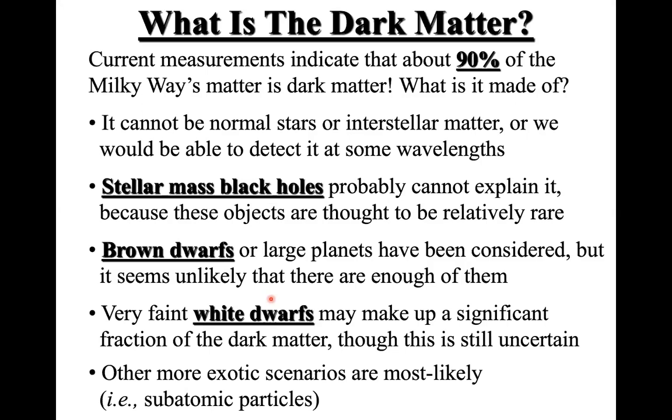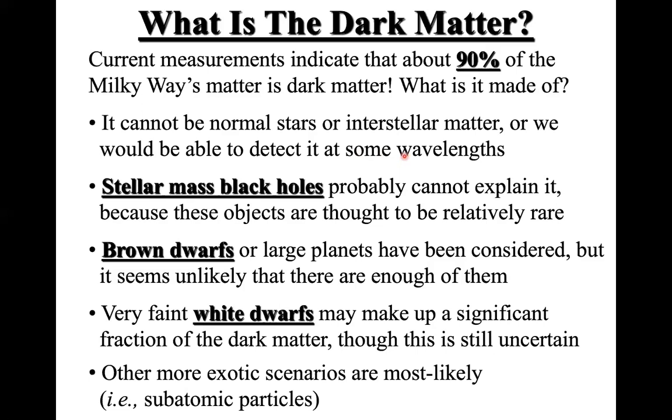And if you think about what this dark matter is, it cannot be normal stars or interstellar matter, because if it were, we should be able to detect those, right? We have been talking about how to detect interstellar matter and stars. So if you have stars or interstellar matter, you can detect those.